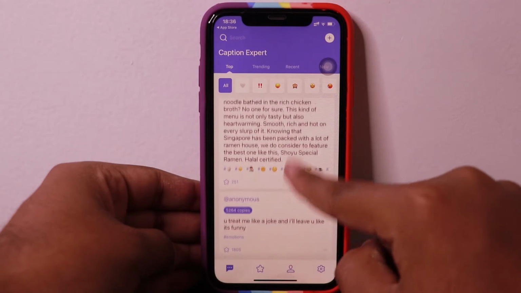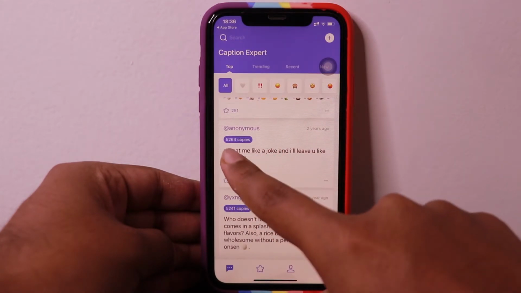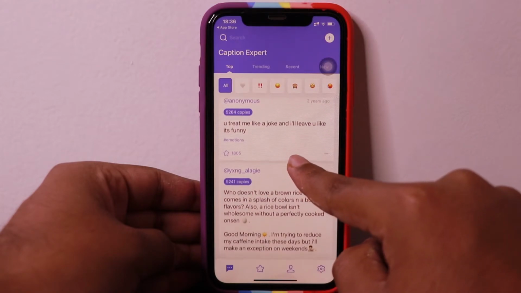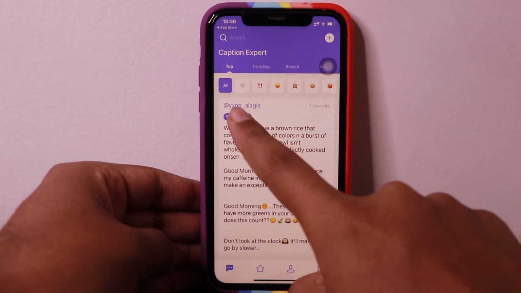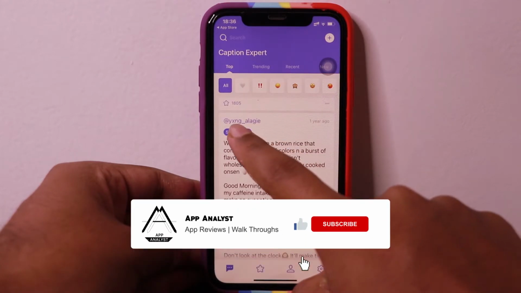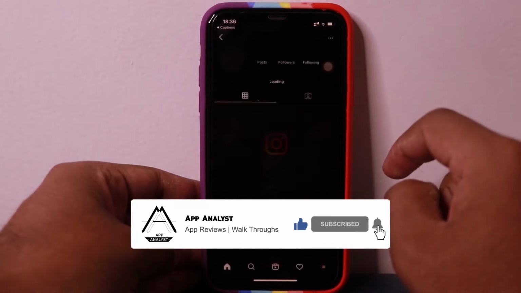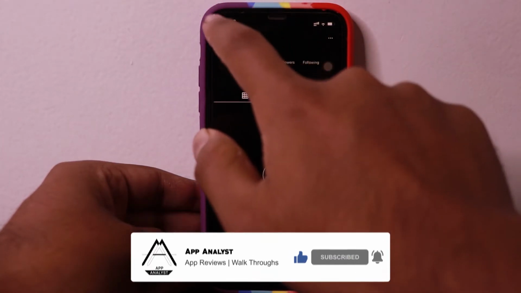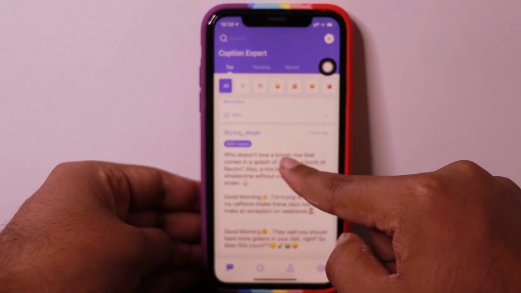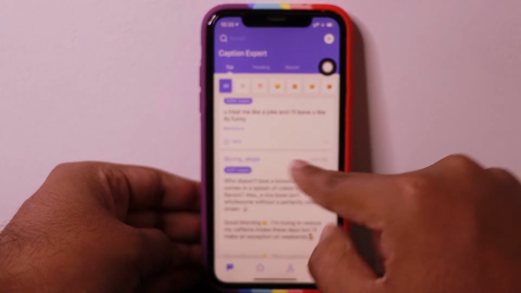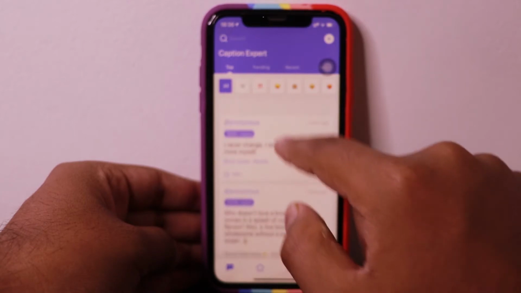This is a very big caption, a long story you can say, and then there is this caption which is copied 5,264 times. Then here's another caption which is posted by some Instagram handle. You can open the Instagram handle from here as well, but the user is not found as many people change their Instagram handle every now and then. That's the reason, and this was posted 1 year ago. So this is what the captions you have.